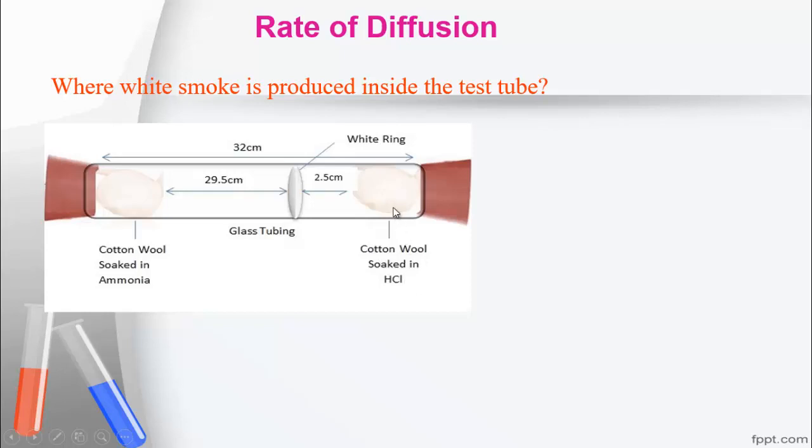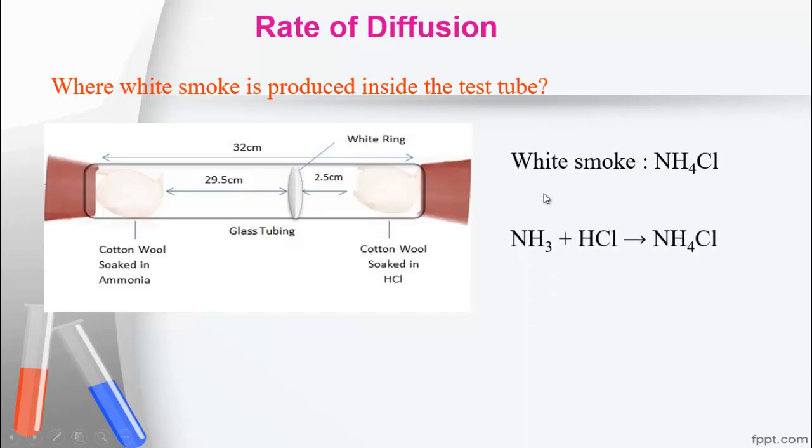So when you use these two cotton wools, ammonia gas from one end and hydrogen chloride gas from the other diffuse inside the glass tube, and when they meet they produce white fume. Why? Because ammonia gas and hydrogen chloride gas react together and produce ammonium chloride, and the white smoke is this ammonium chloride. So when they meet, white fume of ammonium chloride is produced.